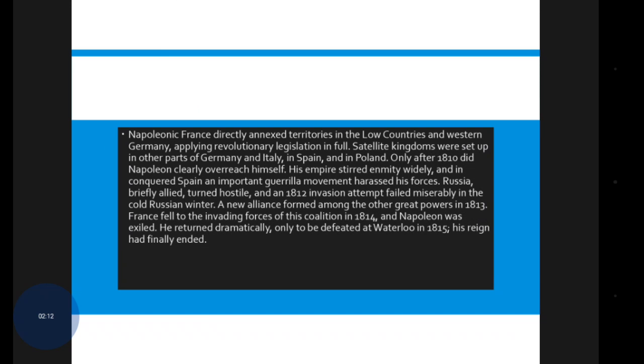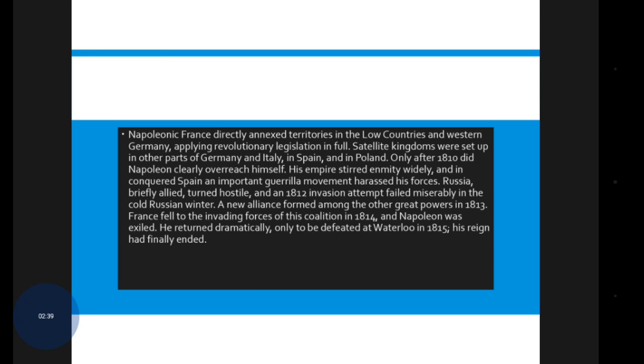Napoleonic France directly annexed territories in the Low Countries and Western Germany, applying revolutionary legislation in full. Full satellite kingdoms were set up in other parts of Germany and Italy, in Spain and in Poland. Only after 1810 did Napoleon clearly overreach himself.